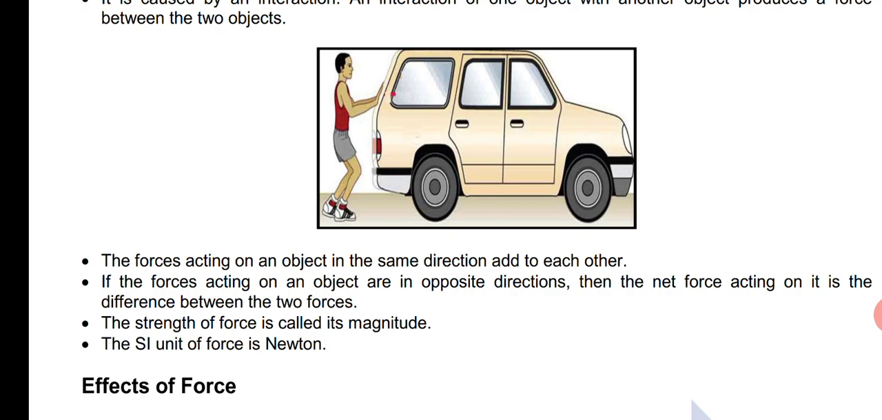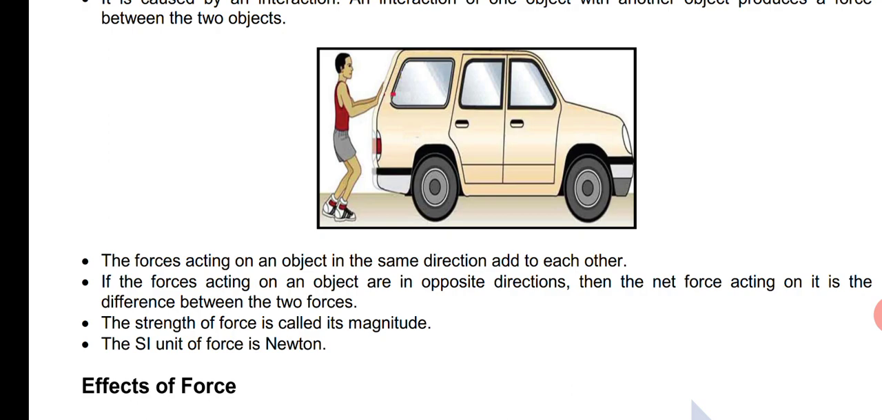In the CGS system, the unit of force is dyne. Okay, D-Y-N-E, dyne is the unit of force in the CGS system. In the MKS system, it is kg meter per second square. In the FPS system, it is poundal. Poundal is the unit of force in the FPS system.